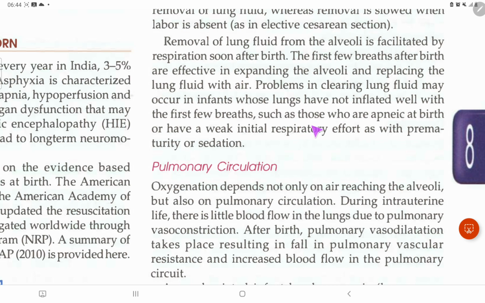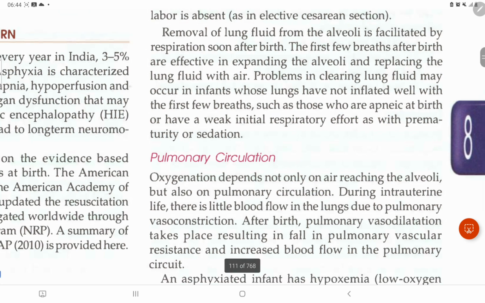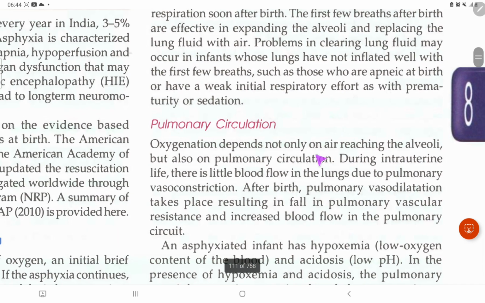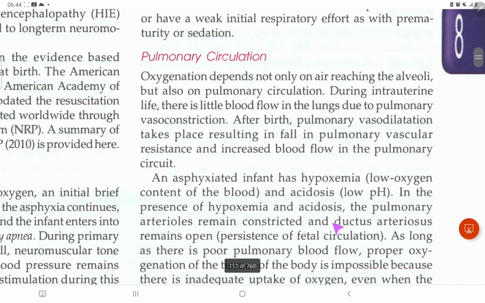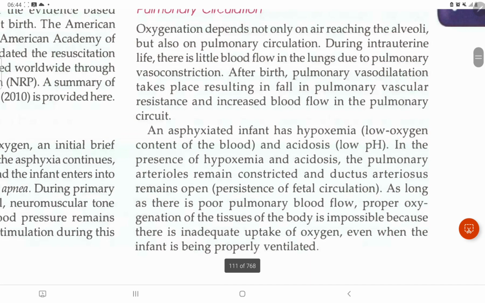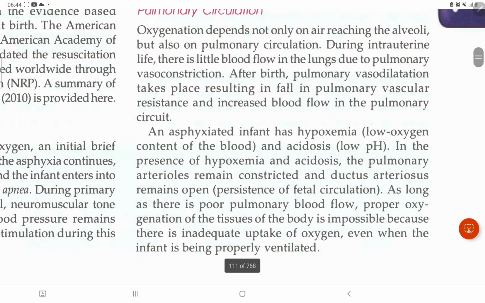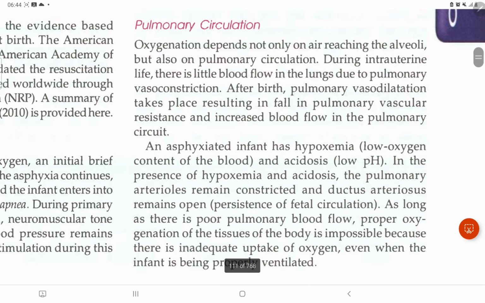Okay, few breaths, such as those who are apneic at birth or have weak initial respiratory effort or prematurity or sedations. Okay, and pulmonary circulation. So oxygenation depends not only on air reaching the alveoli, but also on pulmonary circulation. During intrauterine life, there is little blood flow in the lungs due to pulmonary vasoconstriction. After birth, pulmonary vasodilation takes place, resulting in falling pulmonary vascular resistance and increased blood flow in the pulmonary circuit.